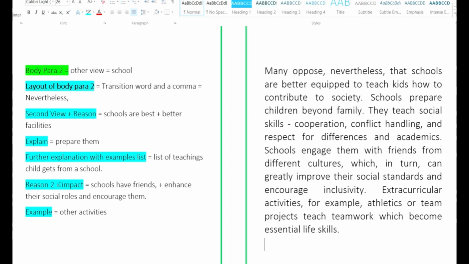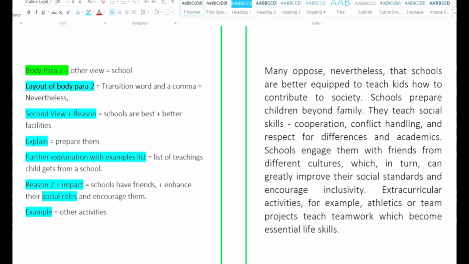Then it is reason 2 plus impact, which is schools have friends and they help in enhancing their social roles and encourage them. Social roles, as we have just understood, is the responsibility towards our society. And again, ending the paragraph with an example, which is other activities included in the school.